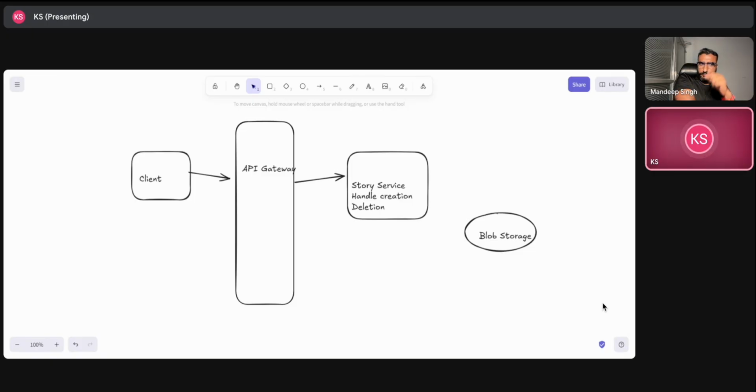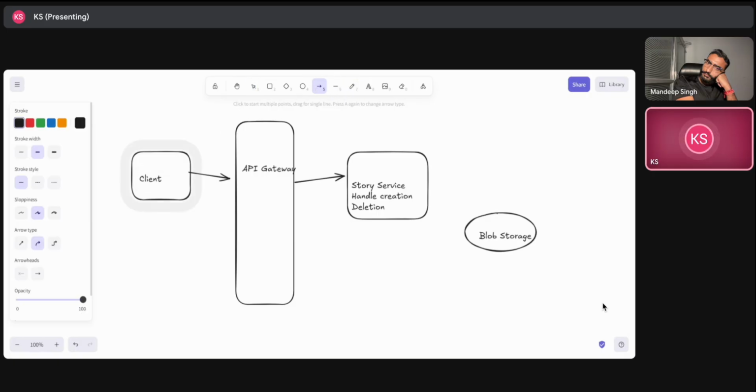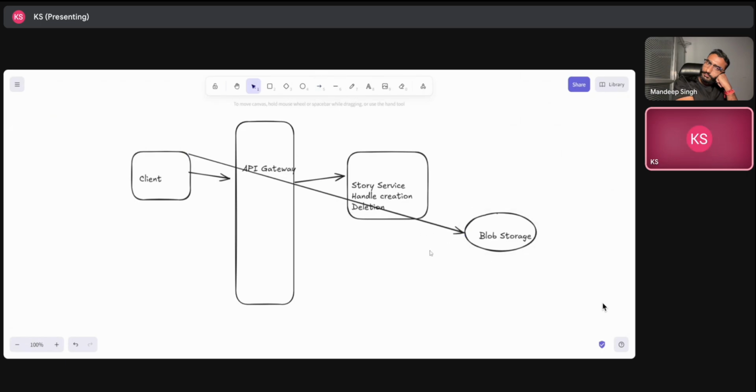So one of the ways we can do it is that we hit the API gateway, it uploads that content to the story service, and then the story service uploads the content to the blob storage. So I think that will be a double hop, and it will actually be two times uploading. So what we should do is ask the blob storage for a pre-signed URL, right? So this is what I will try to do: we will get the pre-signed URL from the blob storage, and we can directly upload these images and videos to the blob storage.